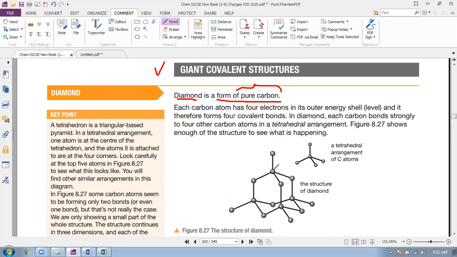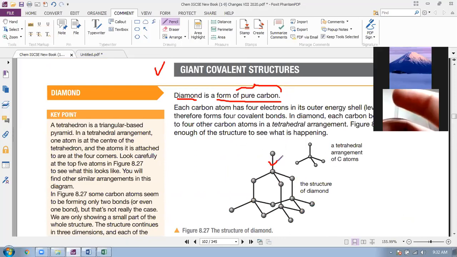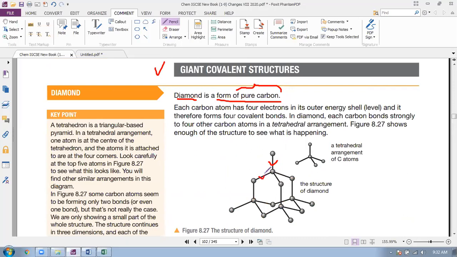And each carbon is covalently bonded. This is a covalent bond. Each carbon is covalently bonded with 4 other carbon atoms, and it's a tetrahedral arrangement. Each carbon is covalently bonded with 4 other carbon atoms strongly.